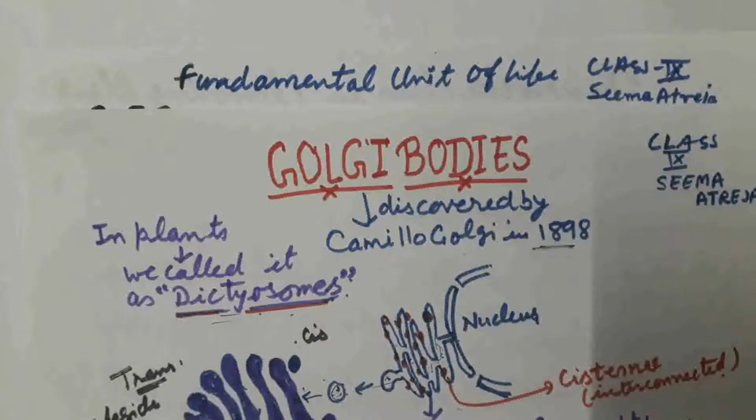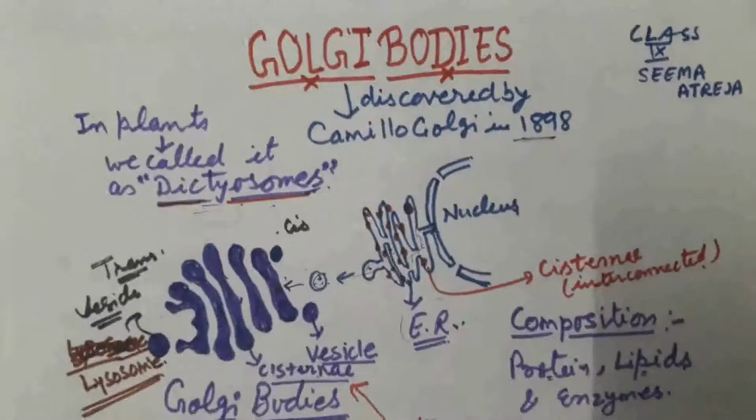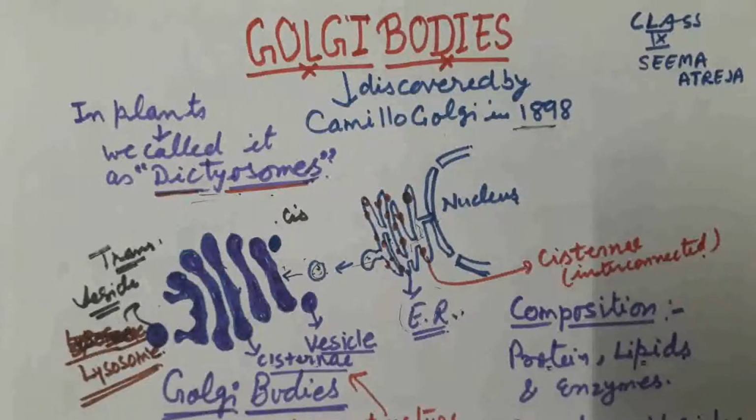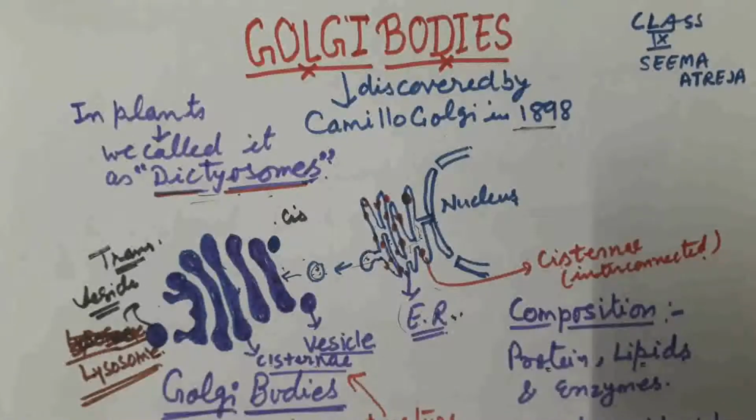Students, in today's lecture, I am going to discuss one of the important cell organelles related to the chapter Fundamental Unit of Life, that is Golgi bodies. Golgi bodies were discovered by the scientist Camillo Golgi in 1898, and on the basis of the name of the scientist Camillo Golgi, the name is given to the cell organelle as Golgi bodies. In plants, we call it dictyosomes.